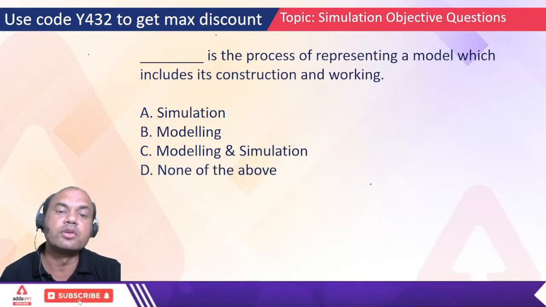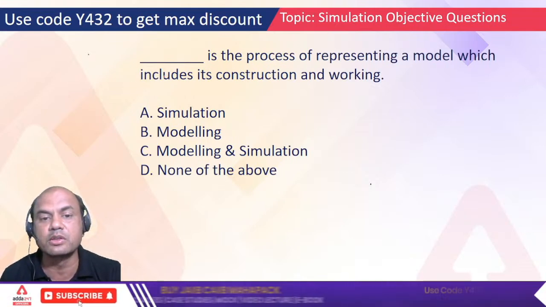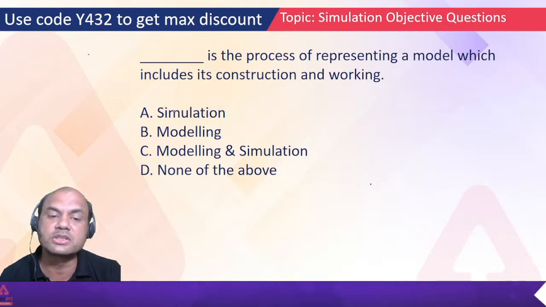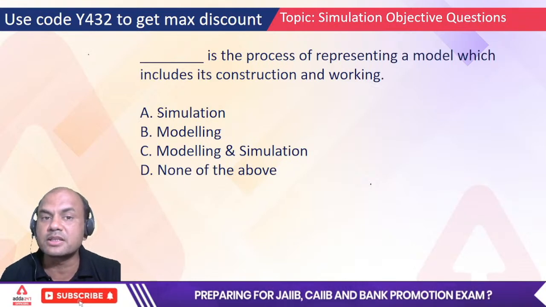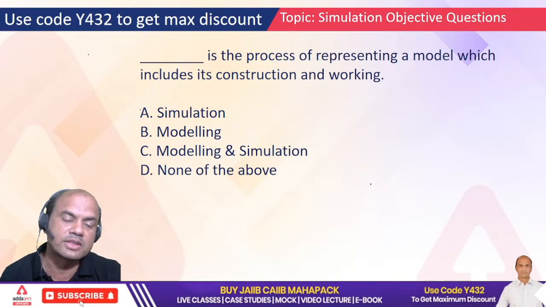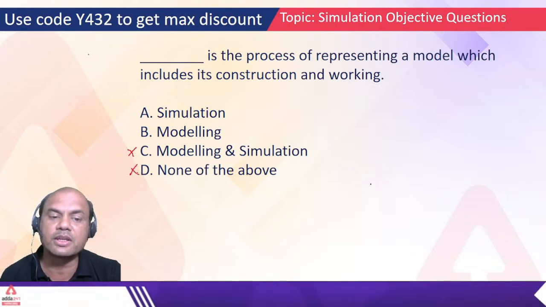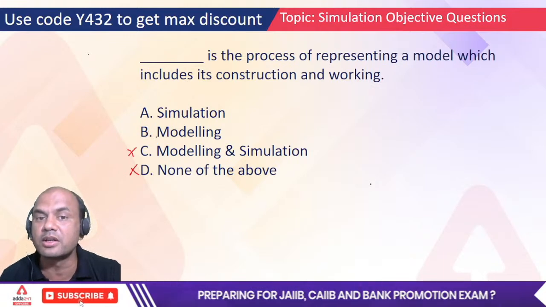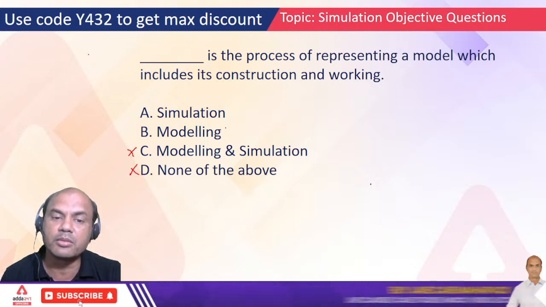Okay, so let's come to the first question. Dash is the process of representing a model which includes construction and working. Options: simulation, modeling, simulation and modeling, and none of the above. So in construction and working, what is shown here? I'll give you one simple hint: A or B only. C and D are out. Simulation or modeling? What did I tell you about the physical world? Correct, the answer is B, modeling.